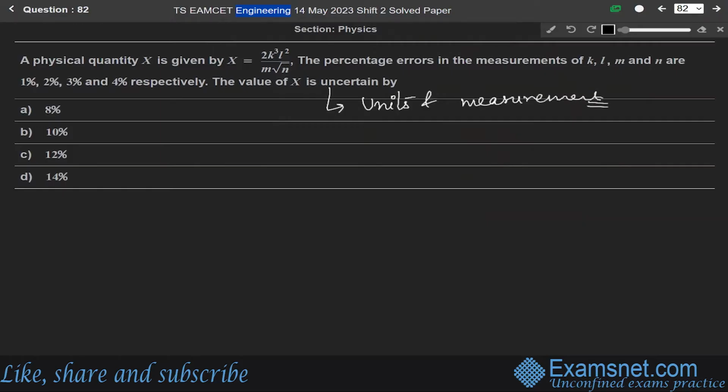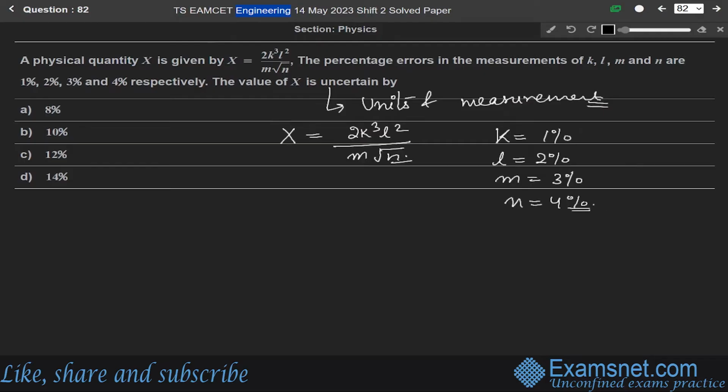We are given X equals 2k cube L square over m root n. The percentage error in k is 1%, in L it is 2%, in m it is 3%, and in n it is 4%.